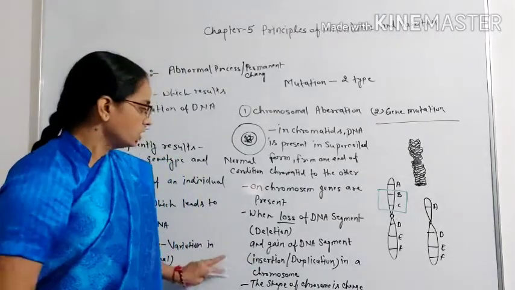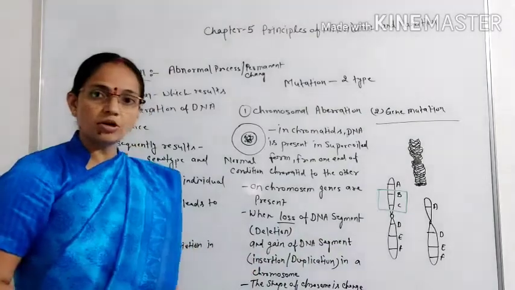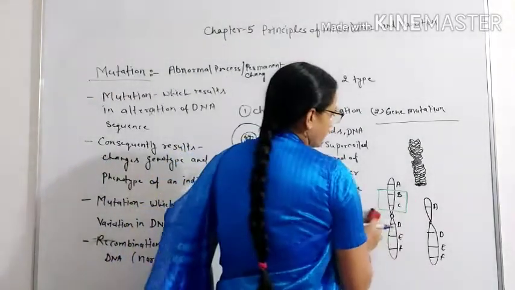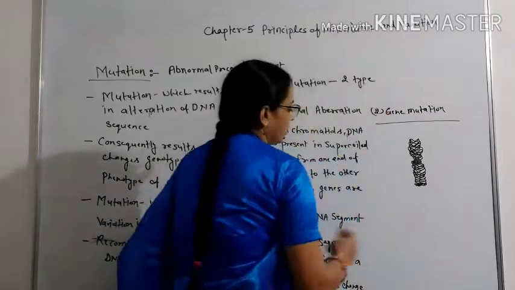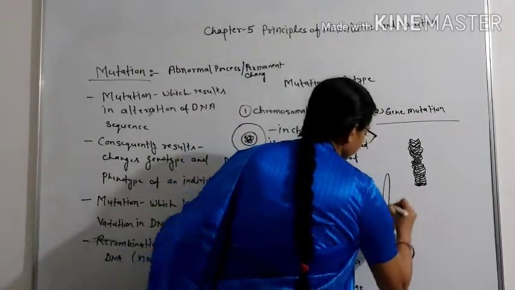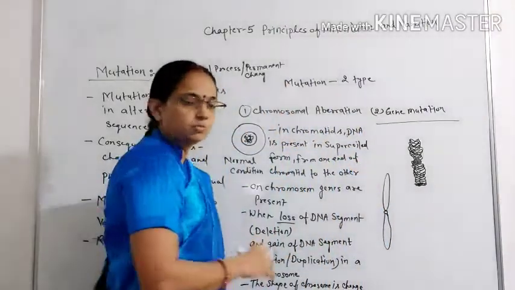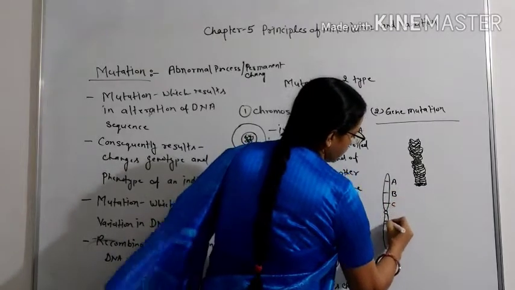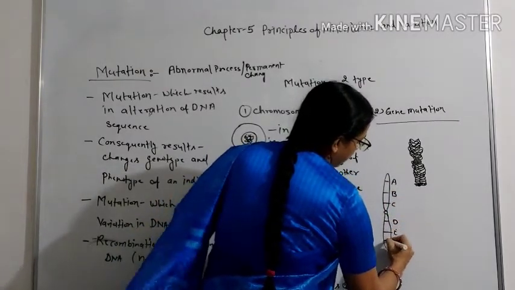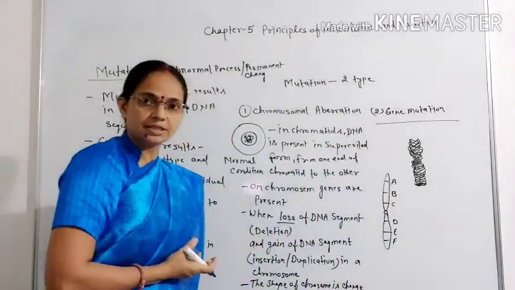Now what is gain of DNA segment, insertion or duplication? Normally, suppose it is a chromosome, and in this chromosome A, B, C, D, E, F genes are present which are responsible for the character.